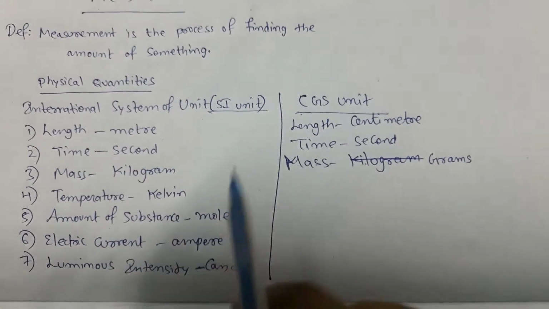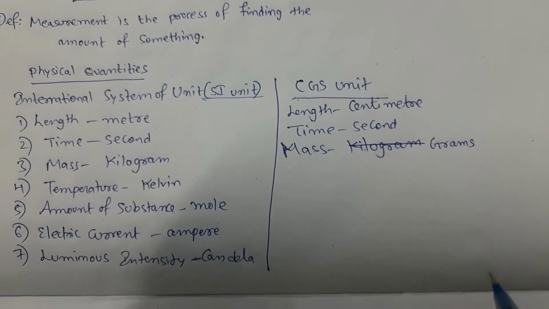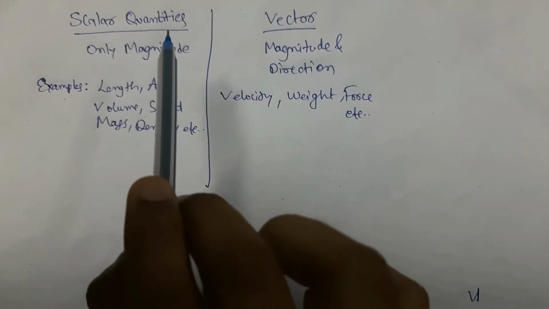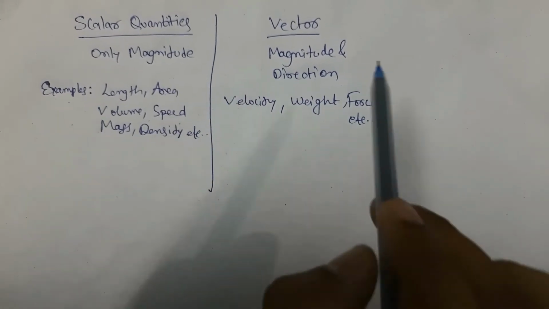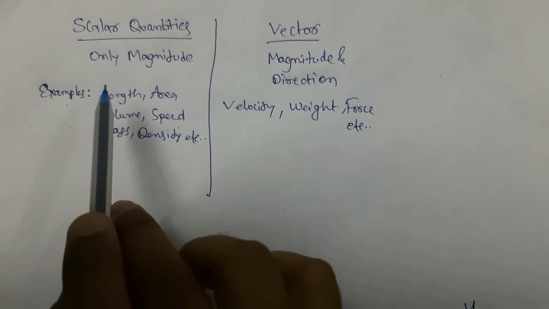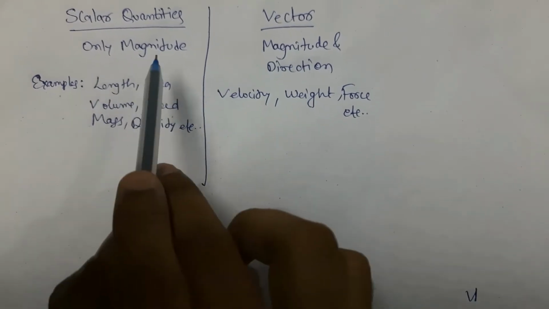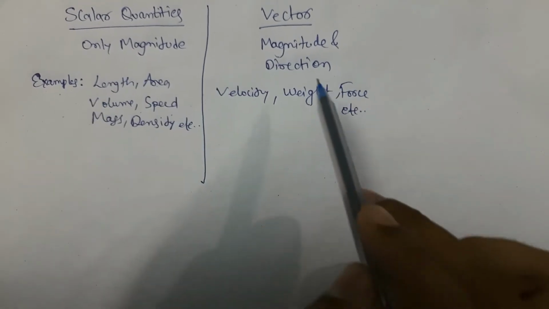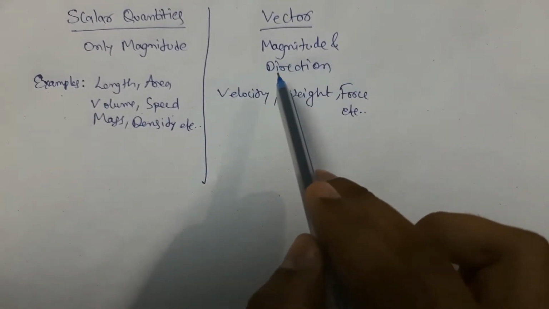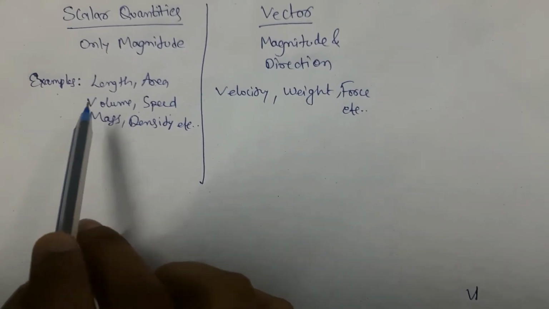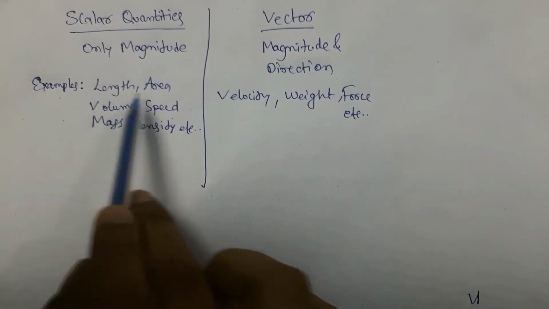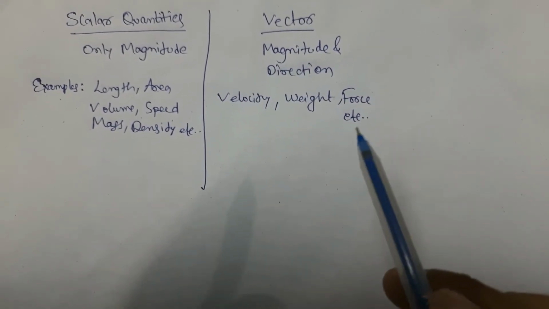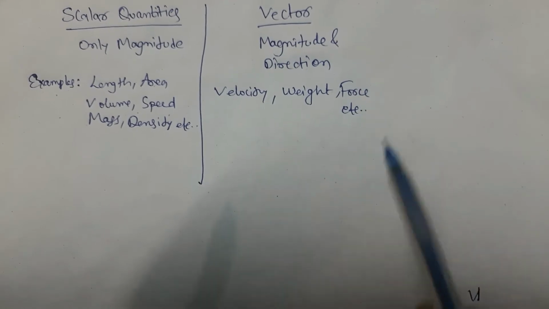SI unit is the most used system. We have two types of physical quantities. One is scalar quantity, and second one is vector quantities. The difference is in scalar quantities we have only magnitude. In vector quantities we will have magnitude and direction as well. Examples for scalar quantities are length, area, volume, speed, mass and density. For vector quantities it is velocity, weight and force.